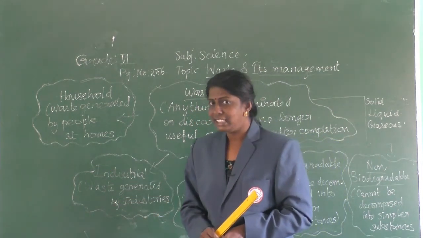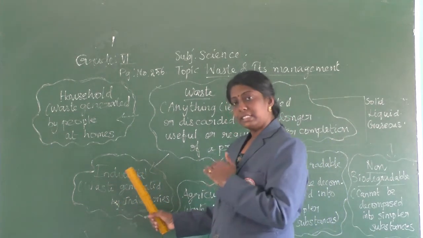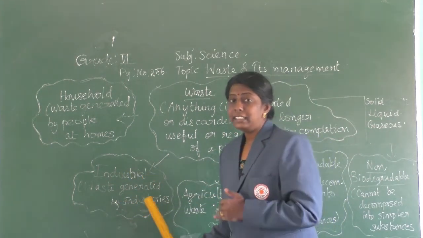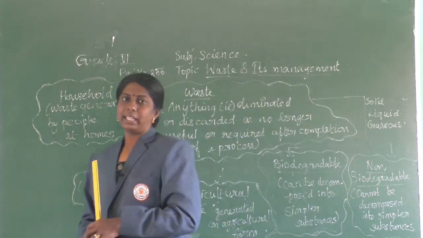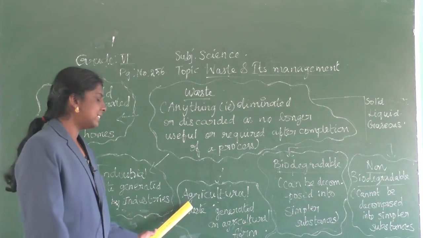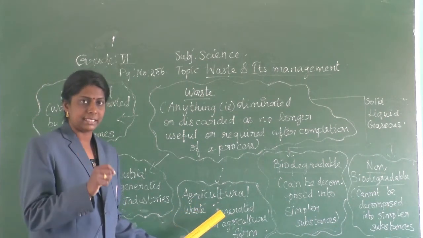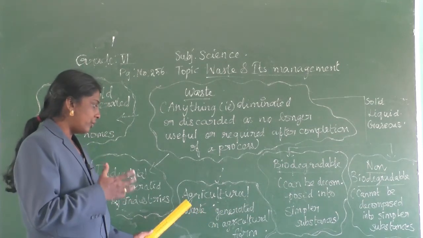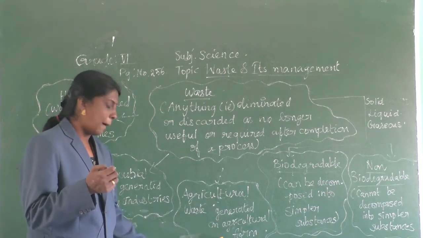What is that? It is nothing but the waste which is generated by industries. Next is agricultural waste. These are the waste generated on an agricultural farm.